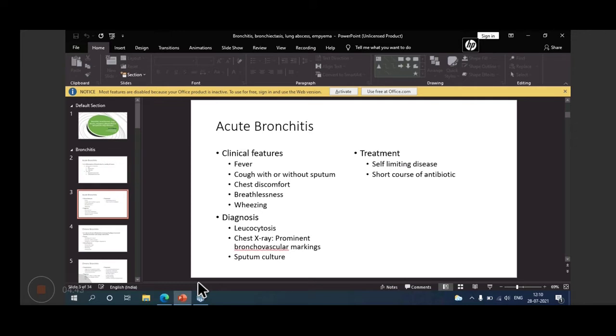If sputum is present, then you can culture it. But it's not always that sputum will yield an organism on culture, so it may be that infection is not there. Treatment: bronchitis is generally a self-limiting disease and improves spontaneously within a week, or you can use a short course of antibiotics, which may hasten the recovery, like amoxicillin or azithromycin.